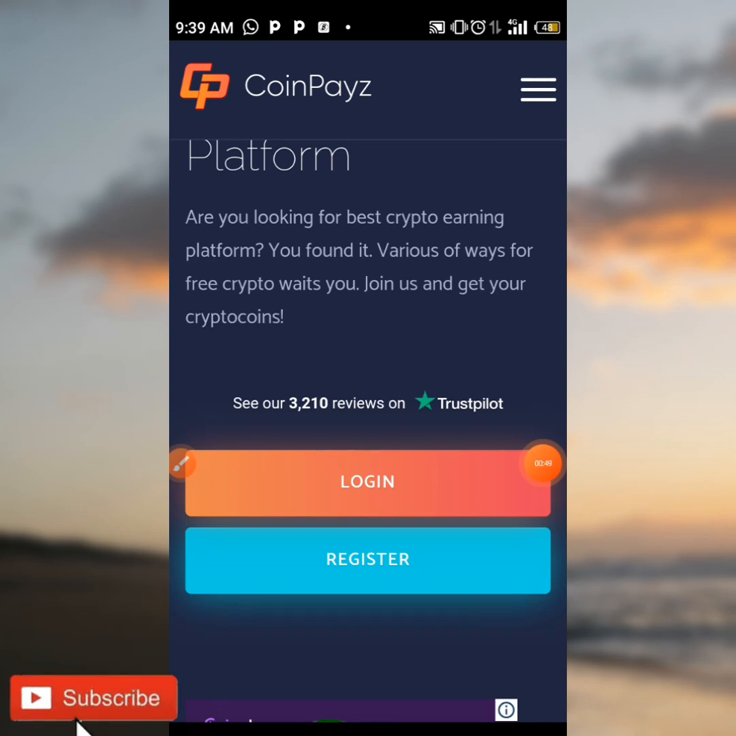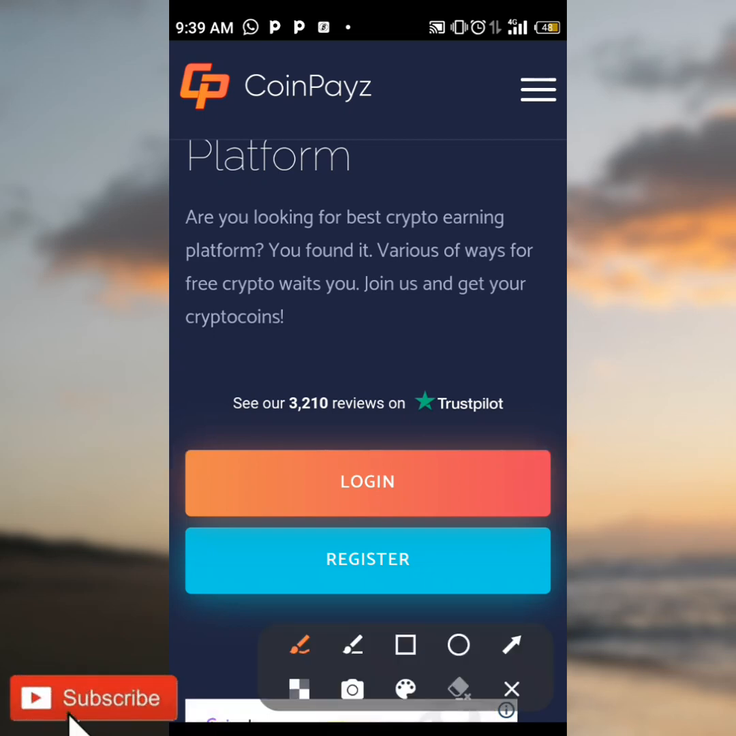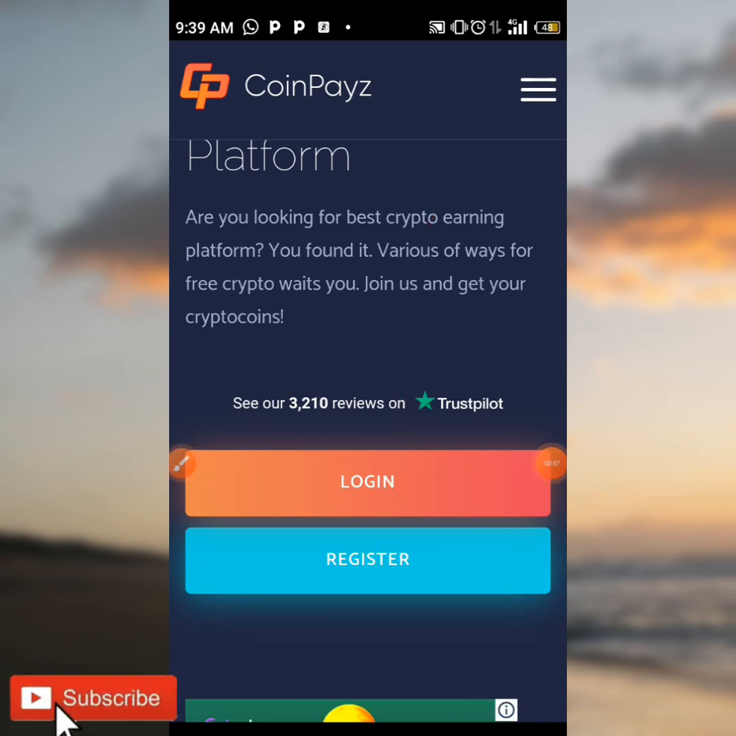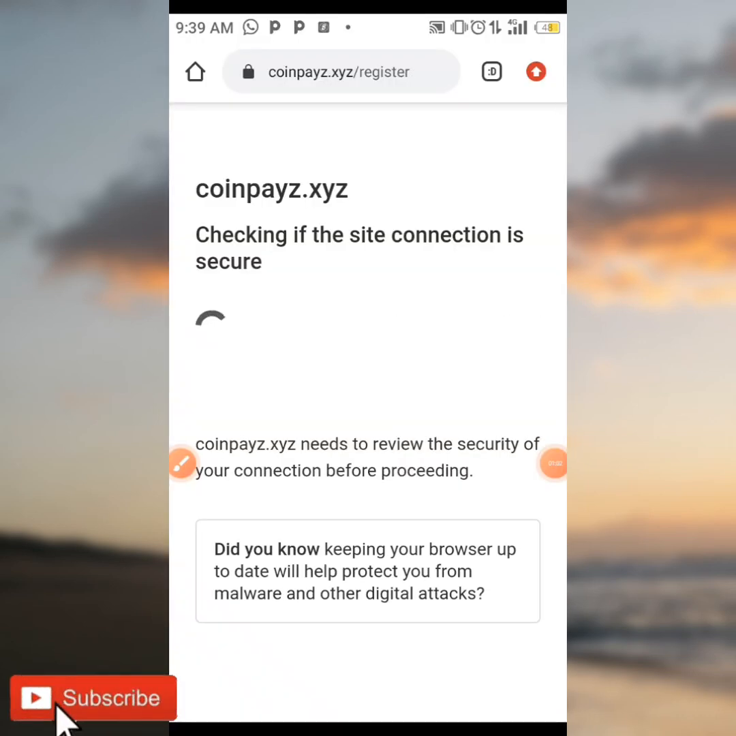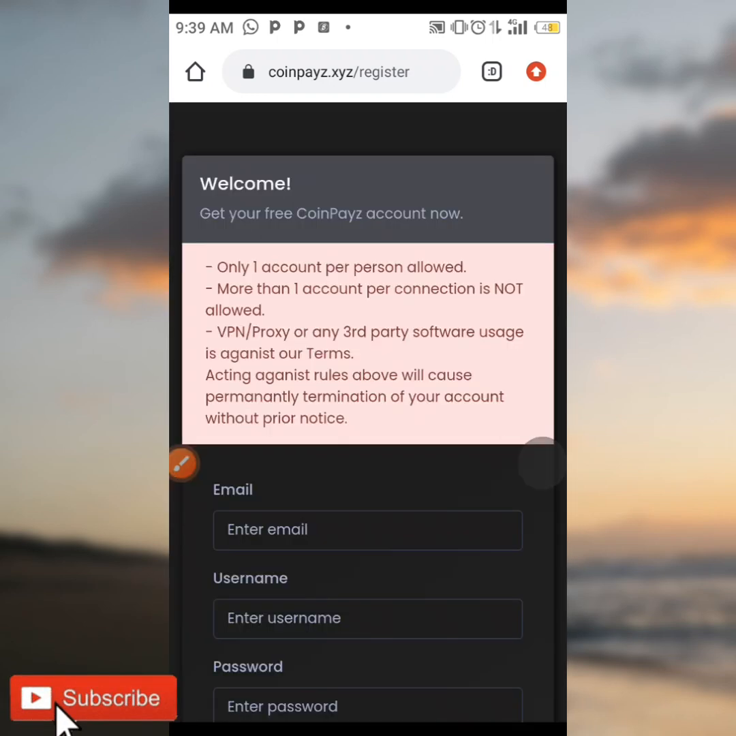So guys, the link to this site is going to be left in the description box down below. Now when you click on the link in the description box, it's going to be bringing you to this site, and all you need to do is to tap on register, and when you click on register, you're going to be seeing the requirements needed for registration on this site, and it's just as easy as ABC.